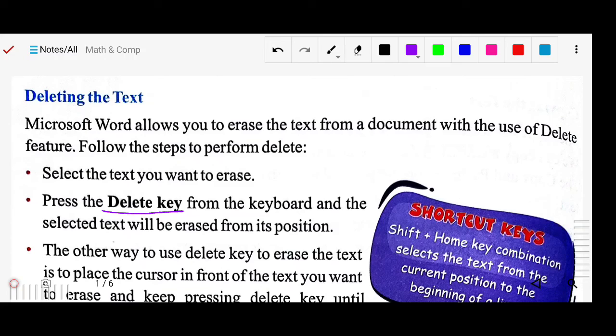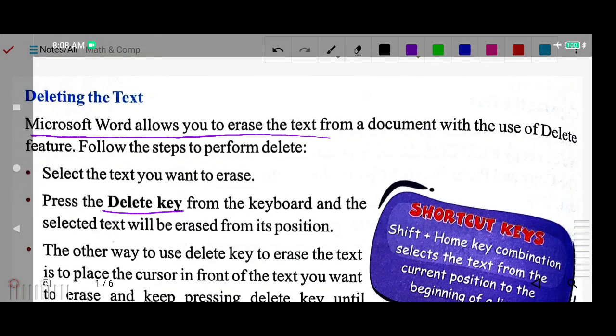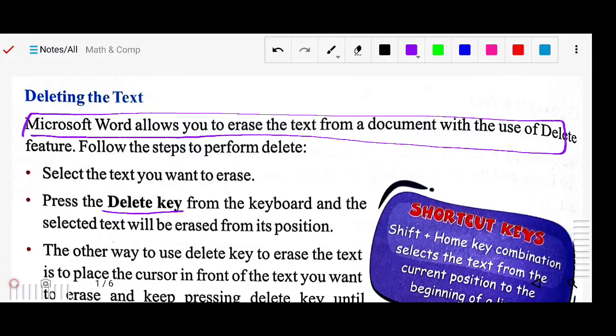The other way to use the delete key to erase text is to place the cursor in front of the text you want to erase, and then press the delete key until everything you want to erase is gone. So in the first method, you select the text, and after this you simply press the delete key, and the entire selection will be deleted. This is one method.